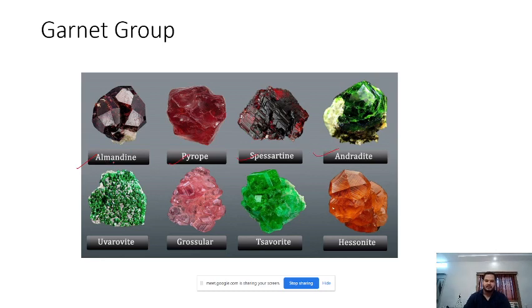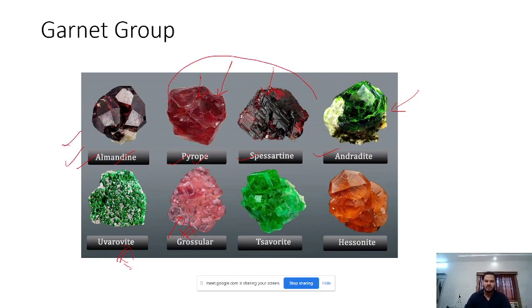This is almandine, this is pyrope. What we saw just now might be either spessartine or pyrope. So these are two very important minerals. This is andradite. This is grossular. It is also a very common mineral. This is uvarovite. So you don't have to remember all these names. Just see that this is how garnet looks.